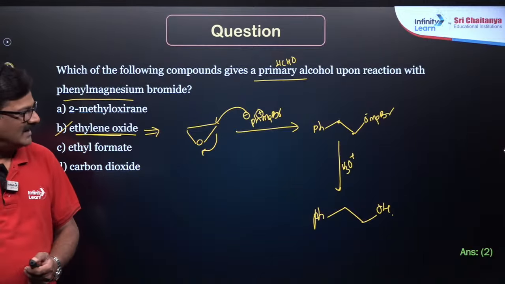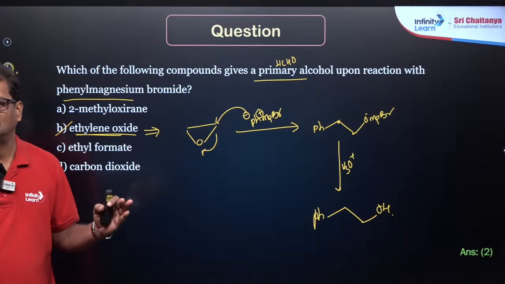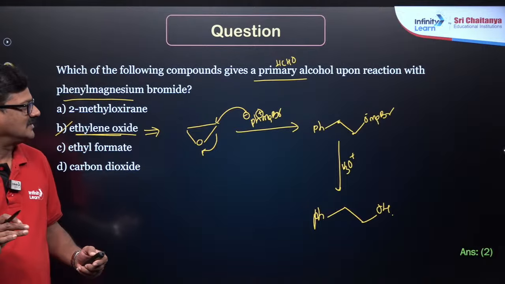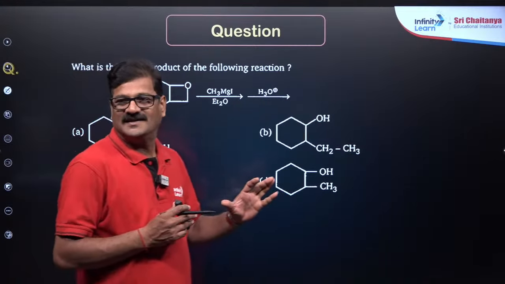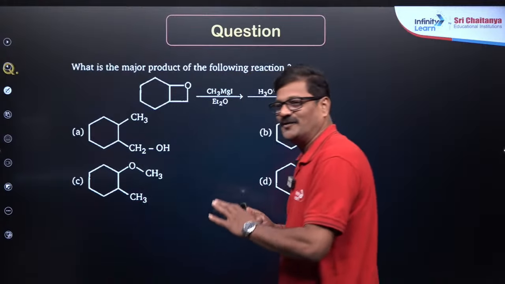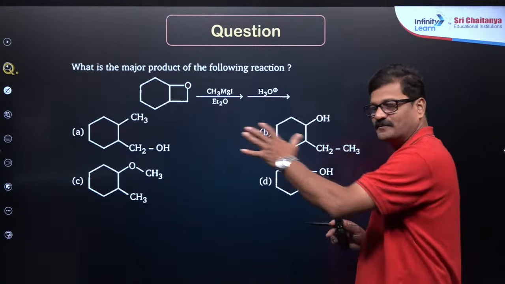Now moving ahead, one more question. Dear children, you may please ask the doubt. So, what is the major product? In the examination, you study well, you prepare well, and suddenly you will see questions like this.